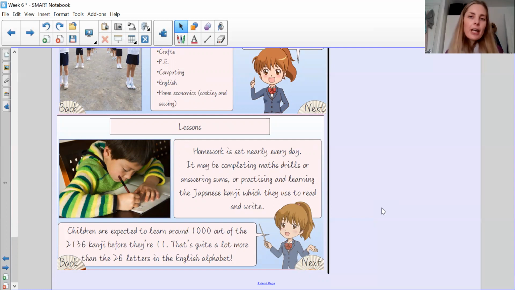So they don't have an English alphabet like we do. We have A, B, C, D, E, F, G, all the way to Z. They have a different system and they have to try and learn these symbols, all right? And they have to try and do that before they're 11, okay? So they have to learn at least 1,000 out of the 2,000 odd symbols before they're 11. So that's a lot more than just learning 26 letters, okay?